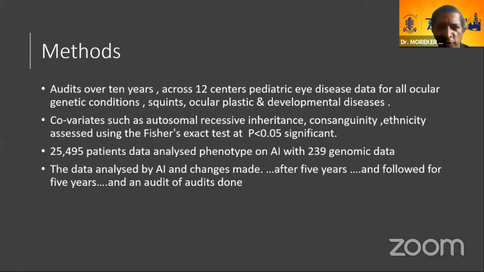So what we did is we did an audit over 10 years across 12 centers of pediatric eye disease data for all the genetic conditions, twins, oculoplastic developmental diseases, and covariate factors such as autosomal recessive inheritance, consanguinity, ethnicity, etc. This was assessed using Fisher's exact test with a significance at less than 0.05. Data of 25,495 patients was analyzed on phenotype. I mean, I'm talking only about how the patient looks, with 239 genomic data. So I will come to this. The data was analyzed by artificial intelligence, and changes were made after 5 years and followed up for another 5 years. So an audit of audits was done.